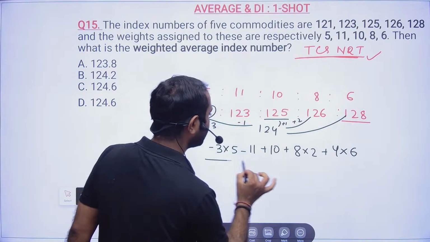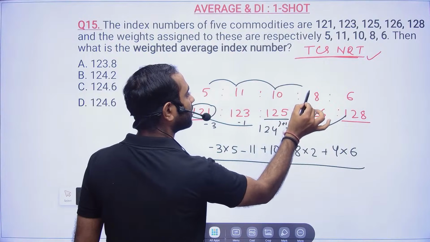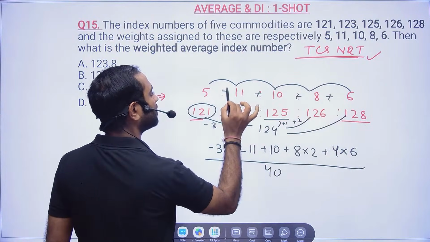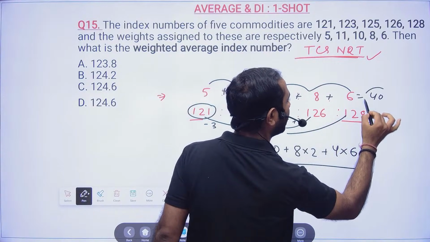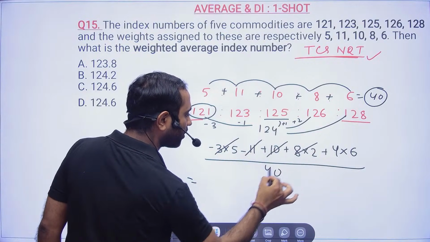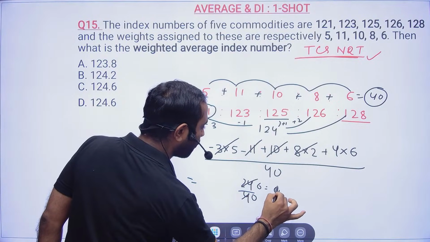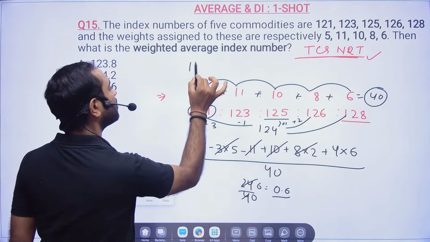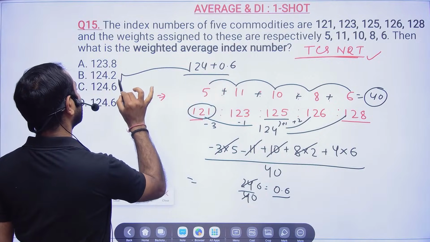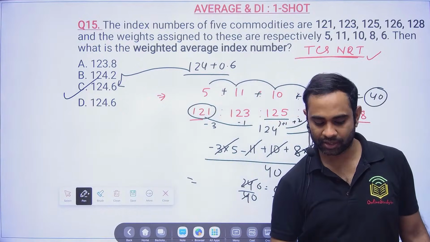Very good, sir. And then divided by 11 plus 5 is 16, 26, 34, 40. Divided by 40. I added everything. I added all this. My dear friend. Okay. Now, sir, 15 and 11 will be 26 gone. So 24 by 40. So 4 6 ja. It is 0.6. That means whatever you had assumed, 124 plus 0.6. Sir, गर्दा उड़ा दिए हम लोग सर. ऑप्शन सी. गर्दा उड़ा देंगे क्वेश्चंस का.